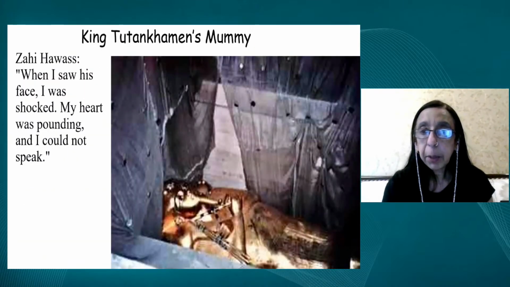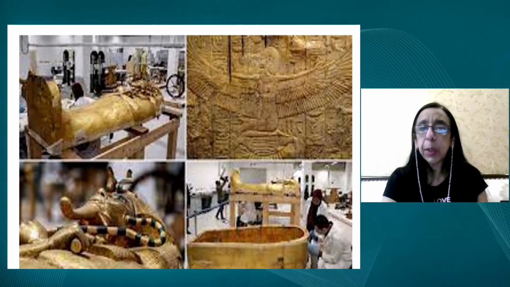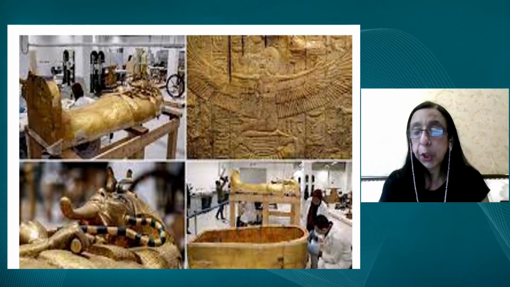And look at this, a couple of pictures please, and then we go on. Zahir Hawass, the Secretary General of the Antiquities Council, says, "When I saw his face, I was shocked. My heart was pounding. I could not speak because of the excitement." And what was it like? It was murals, it was gold, it was laden with things and treasures, probably one of the richest tombs to be found there.